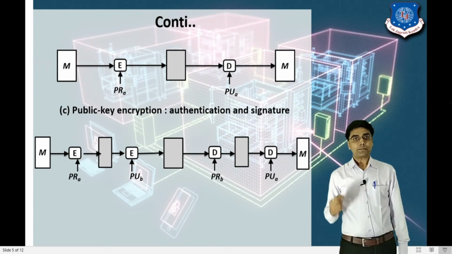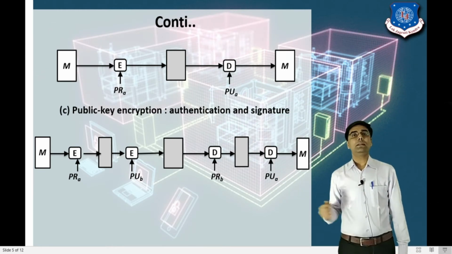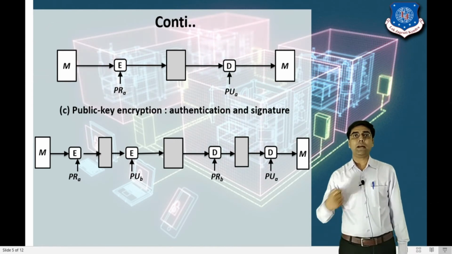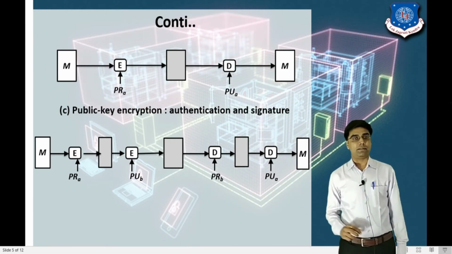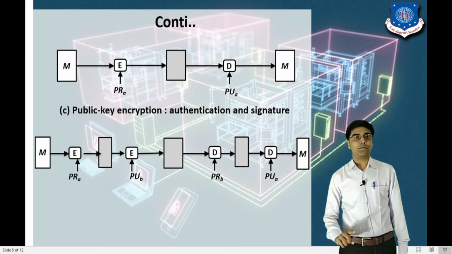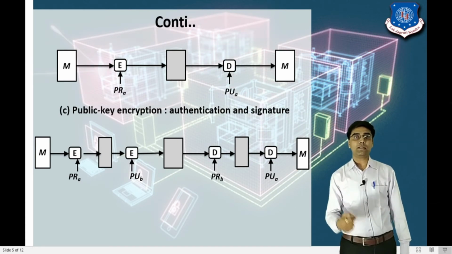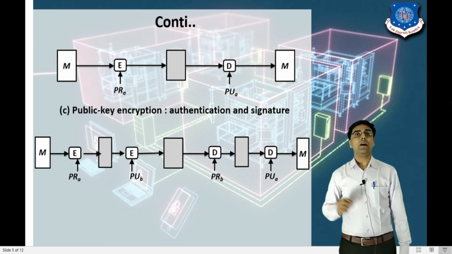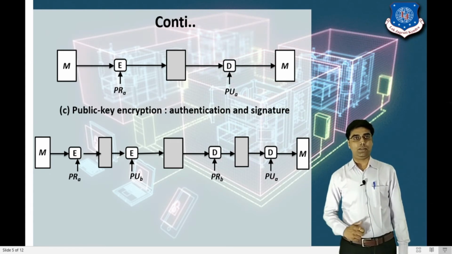Now here we achieve both confidentiality and authentication, right? Confidentiality means we apply the encryption to the entire message, so any other user cannot read the message. Same thing, we provide the authentication. Authentication means the sender is a correct or authenticated person, and the receiver is an authenticated person, right? So this is all about message authentication, right?